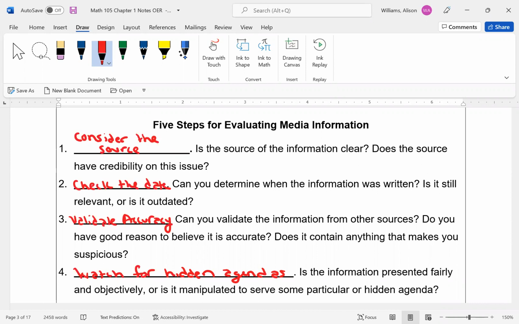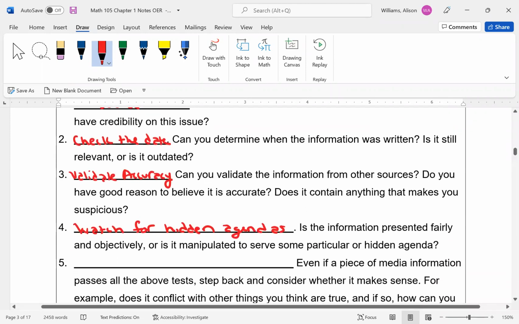So certain TV hosts might slant very liberal or very conservative, and therefore they'll have an agenda with how they present the information. You do need to be careful. Even if you do have a strong political affiliation, you should be watching, especially with somebody you don't know information about. Pay attention for hidden agendas. That's what we're really interested in. Are they being objective or are they manipulating? And don't miss the big picture.